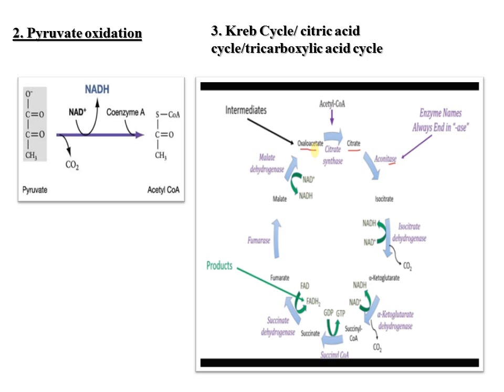This coenzyme A helps in decarboxylation of carboxylic acid. So pyruvate oxidation gives acetyl CoA as the main output.